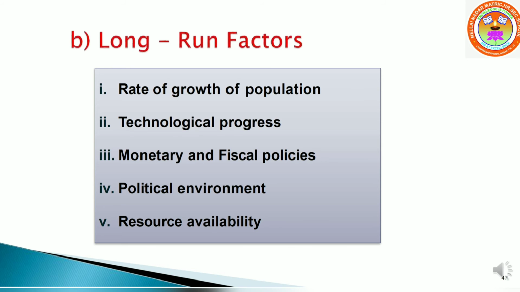Cheap money policy means the interest rate, the cost of money, will decrease. Tax will not be there. Liberal tax policy paves the way for greater profit margin and so MEC is likely to be high.